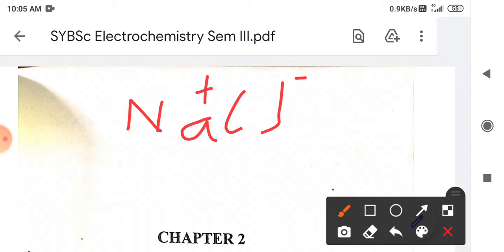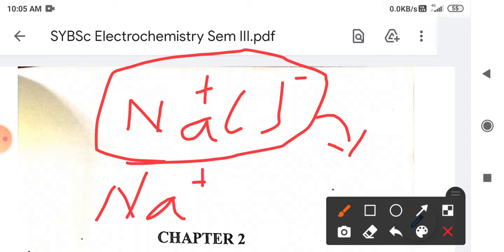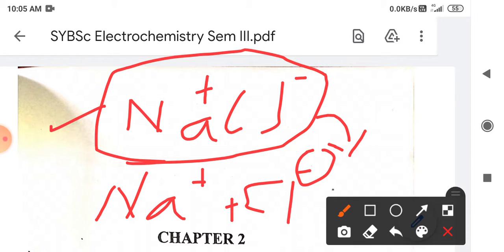Which means that in the compound there is inherently a certain charge separation present. So if there is a charge separation in the molecule, we can say that the molecule is an ionized one. And if we dissolve this NaCl in a suitable solvent, like water, we get separate Na plus and Cl minus. So these two ions are separated. Here in the solid, these two ions are quite intact with each other.